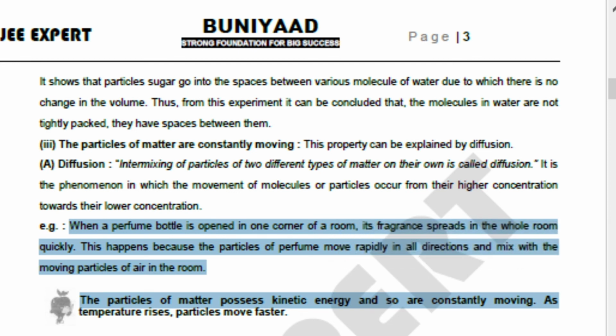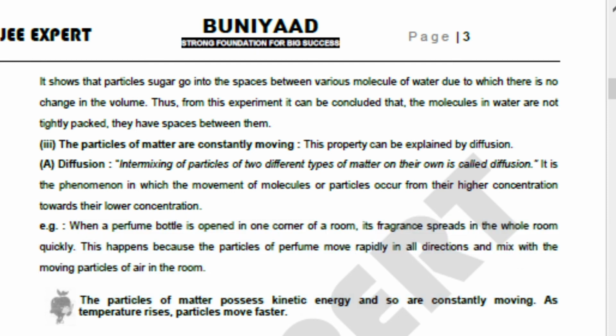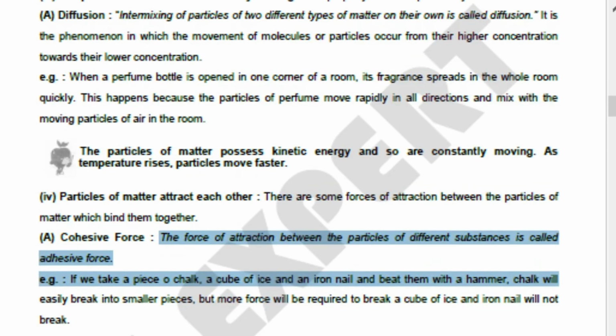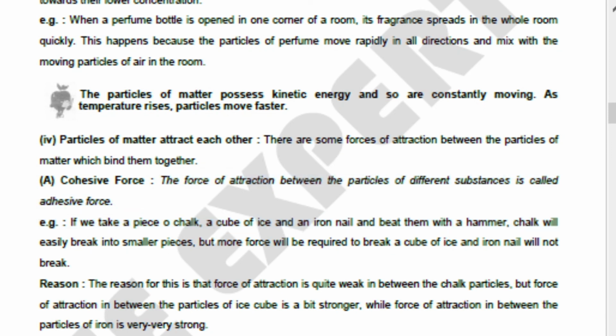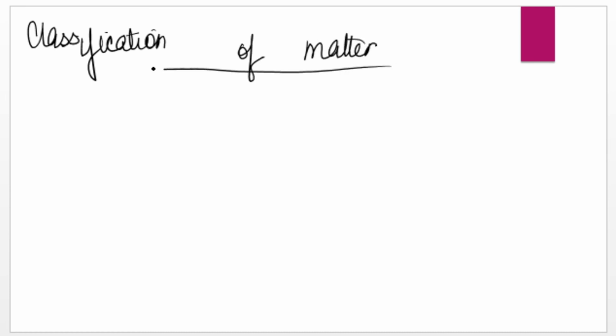Then the particles have forces which are called cohesive forces. Then comes rigidity and fluids. One way of classification of matter is based on its fluidity.